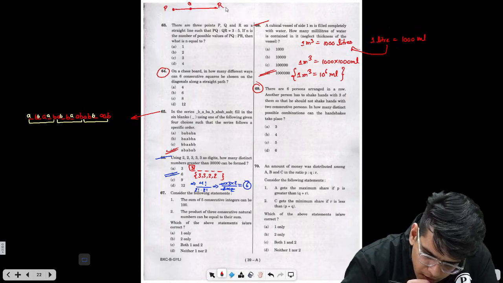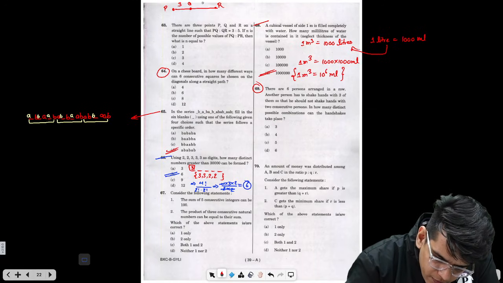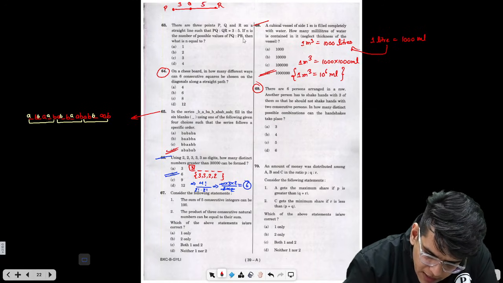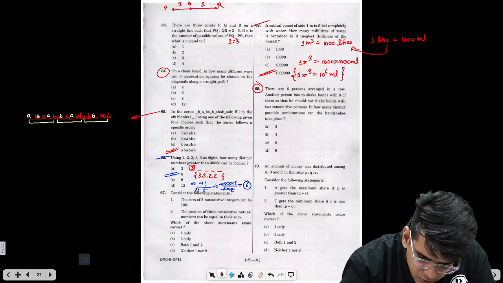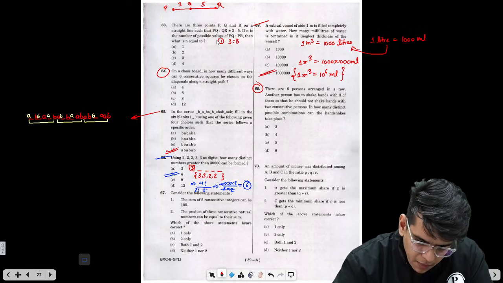PQR. PQ and QR is 3:5. So from here, PQ and PR ratio is nothing but 3:8. One case is 3:8 where this can happen.